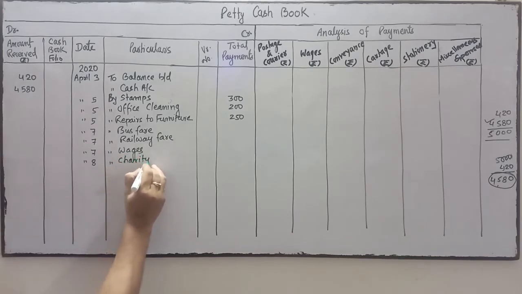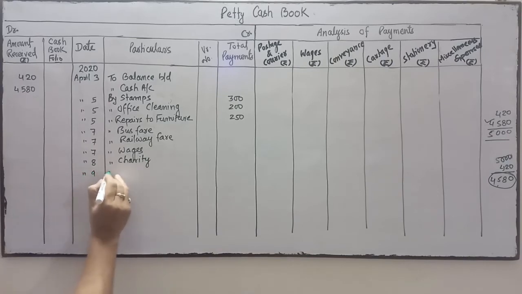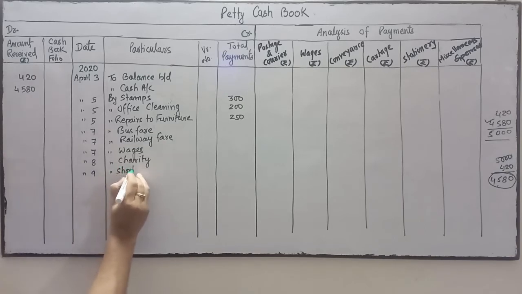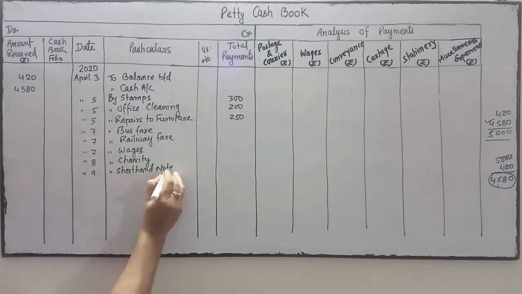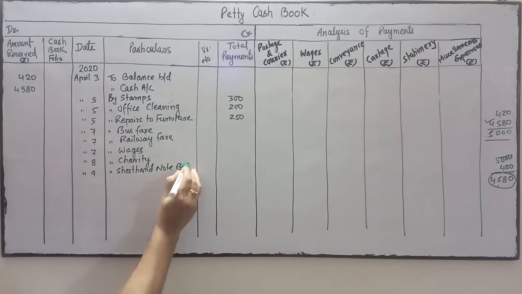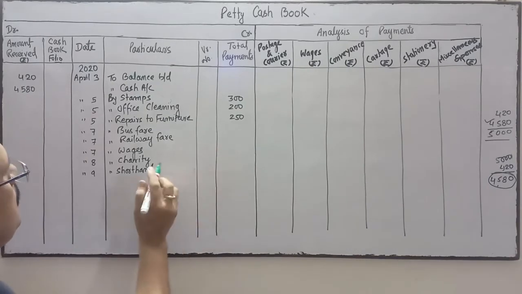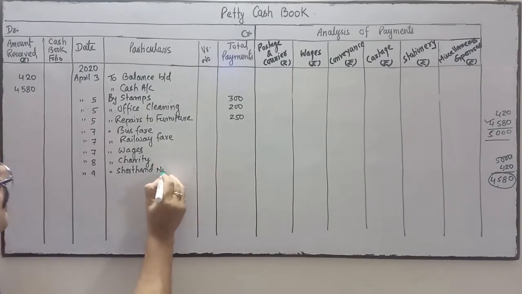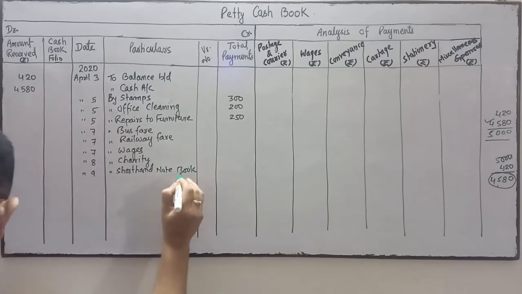Then April 9, by shorthand notebook. How much is it? Shorthand notebook.